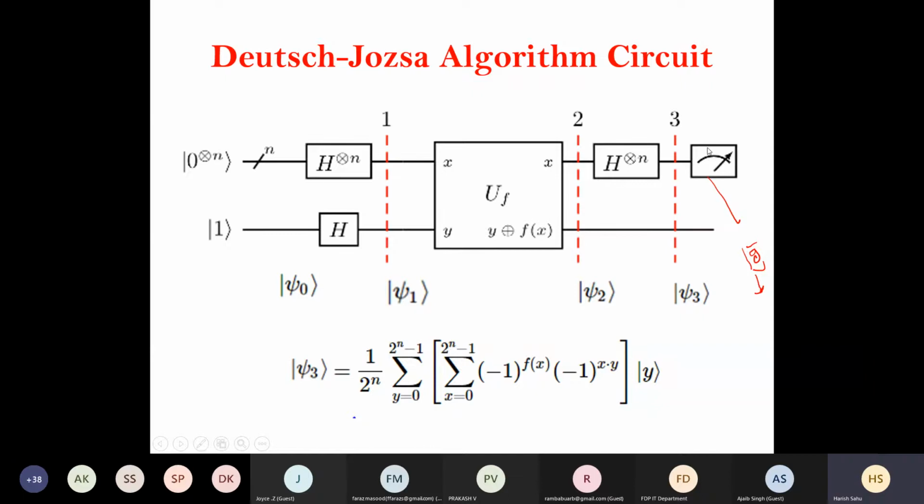Whenever the function is constant, we will get this state 0, 0 with highest amplitude, or probability 1. Or whenever we are not getting 0 at all, it means the function is balanced. So we will see its implementation, a different Oracle, and how to run it on a quantum platform later in the session.